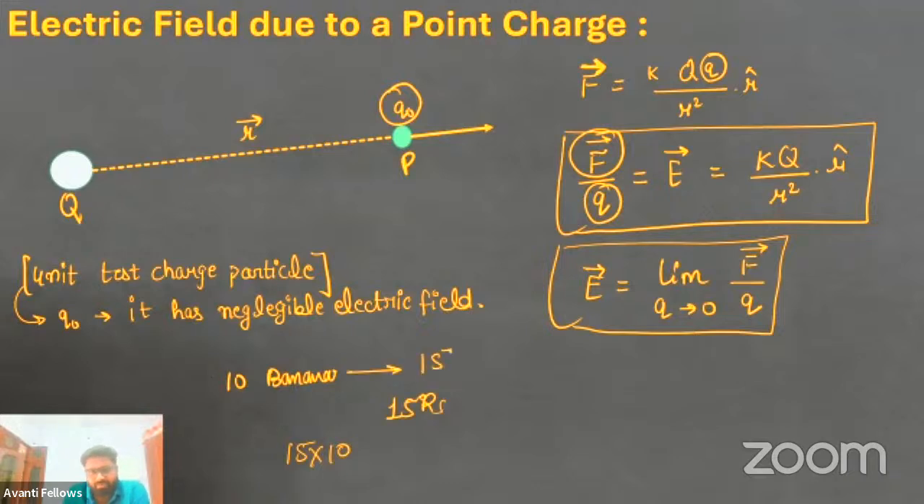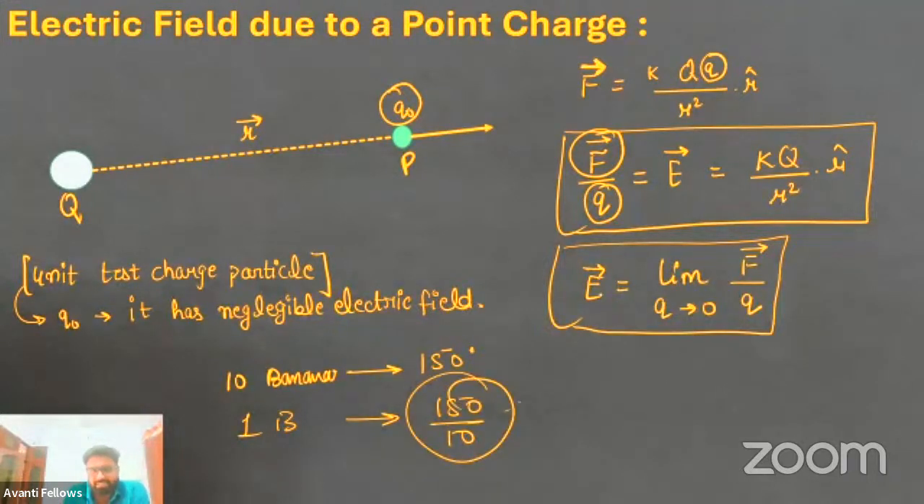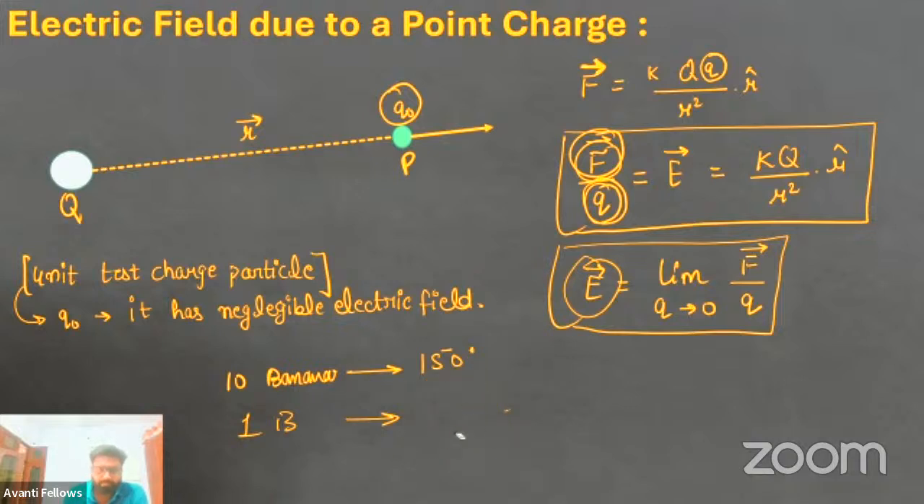10 bananas cost 150 rupees. Now what is the cost of one banana? It will be 150 by 10. And that is nothing but electric field also. Electric field is also the force applied on a test charge particle, on a unit charge particle. Force per unit charge. Similarly here, the number divided by the unity of that price. Clear? Now, that limit portion is also here.